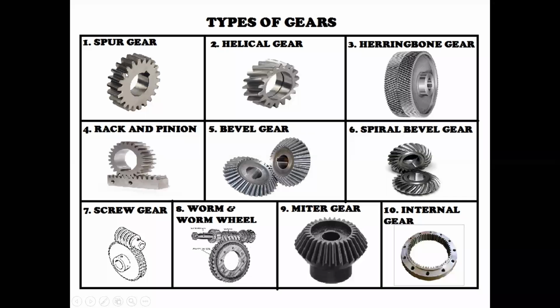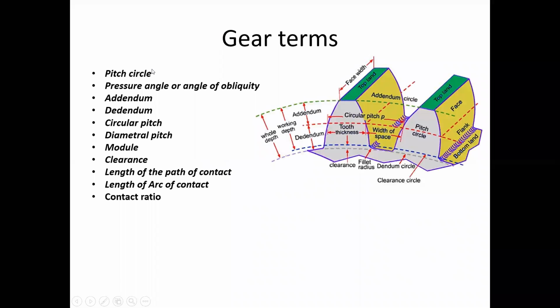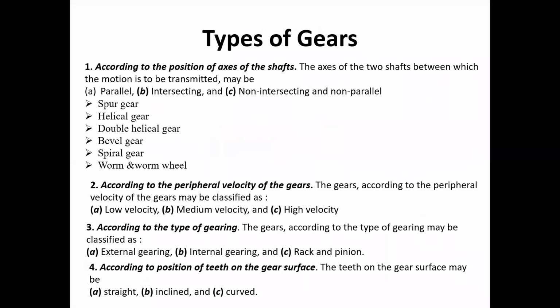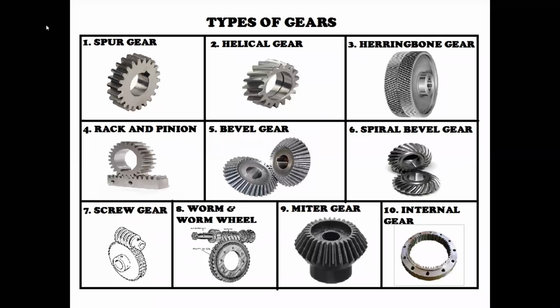You will observe that there are three types of shapes: straight teeth, inclined teeth, and curved teeth.